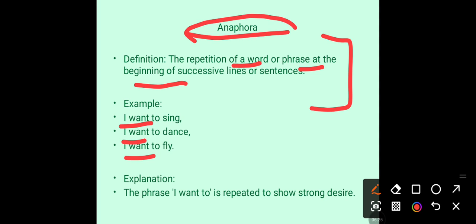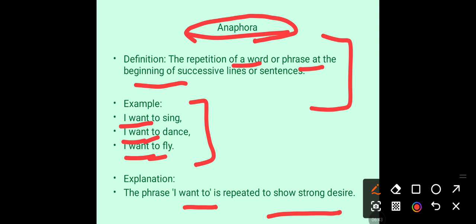So anaphora is the repetition of a word or phrase at the beginning of the line. The phrase I want to is repeated to show strong desire. So I want to is repeating in all the lines at the beginning of the line. So what is anaphora? It is a repetition of the word or phrase at the beginning of the line. Fine. I hope it is clear to you.